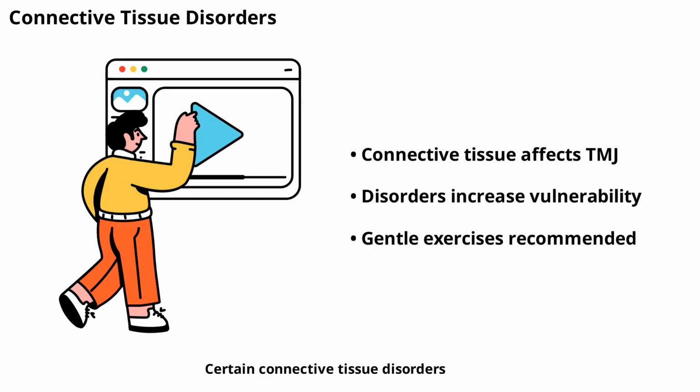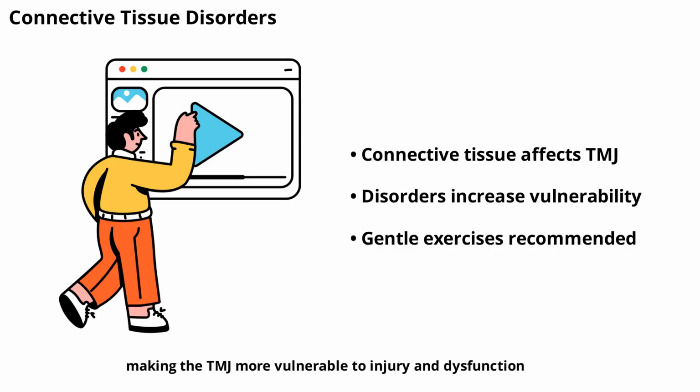Certain connective tissue disorders, such as Ehlers-Danlos syndrome or lupus, can increase the risk of TMJ disorder. These conditions affect the strength and flexibility of ligaments and joints, making the TMJ more vulnerable to injury and dysfunction. If you have a connective tissue disorder, regular monitoring and gentle jaw exercises may help maintain joint health.